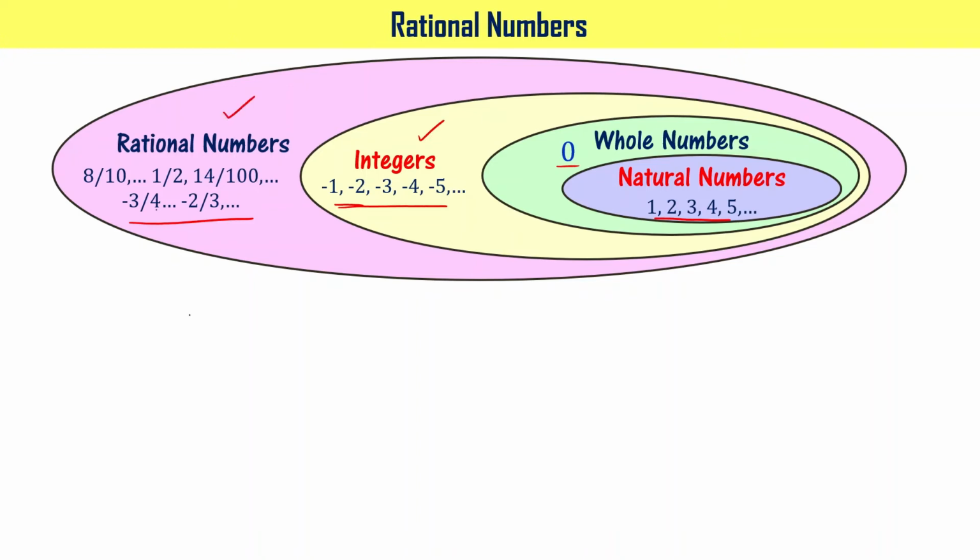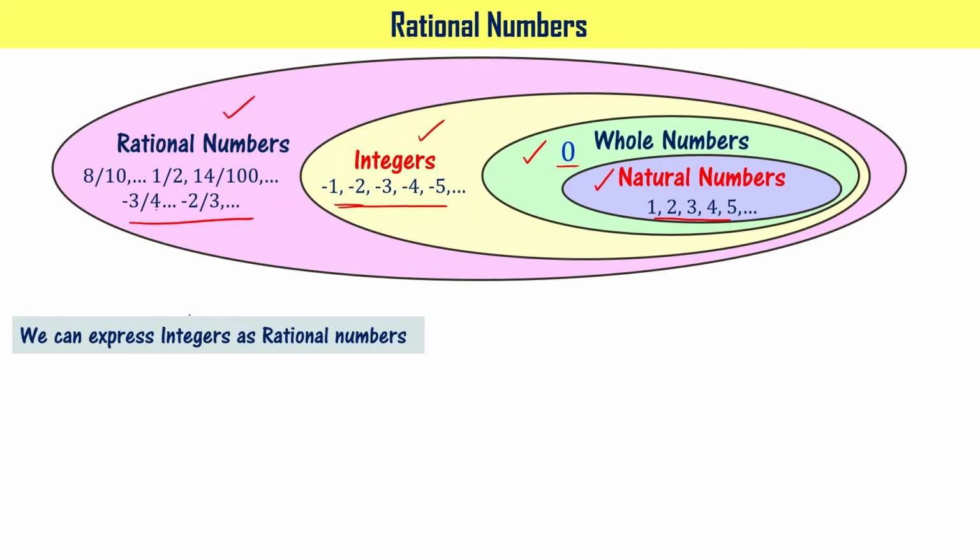Rational numbers we know 8 by 10, 1 by 2, all these numbers. But why is integers part of rational numbers? Why is whole numbers part of rational numbers? Or why is natural numbers part of rational numbers? You want to understand that? Let's see. We can express integers as rational numbers.